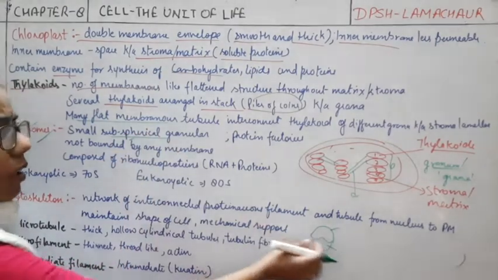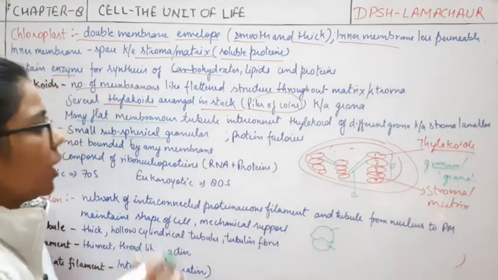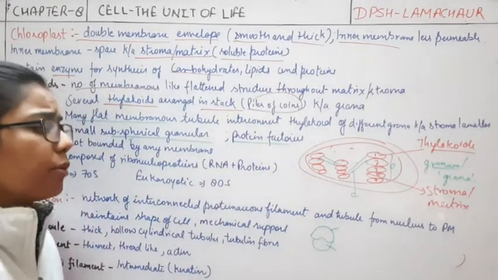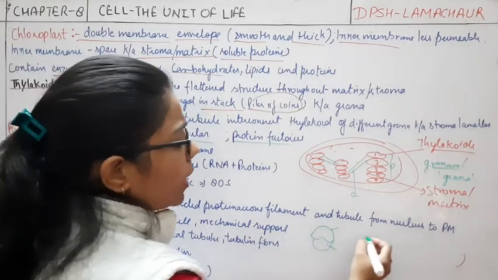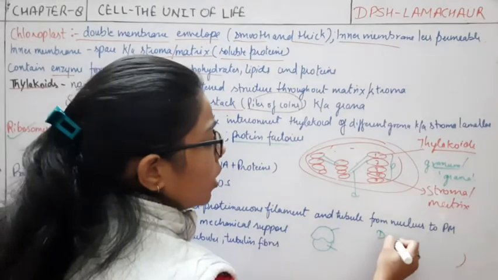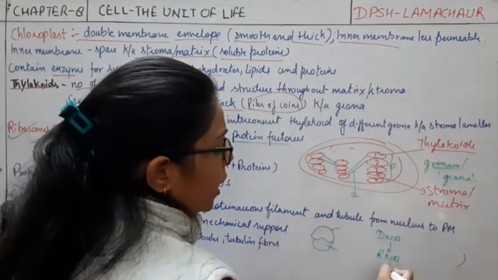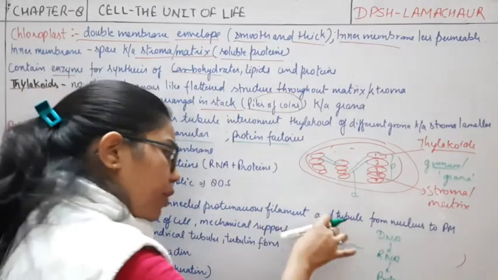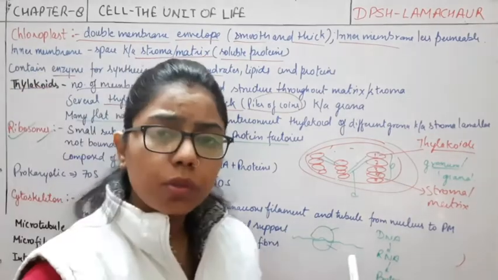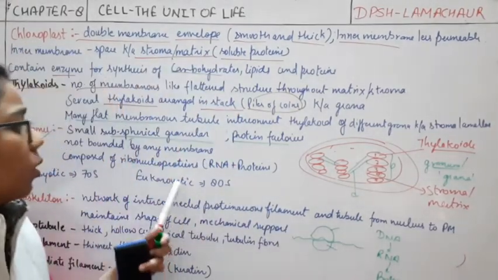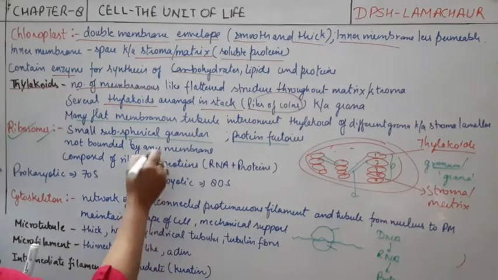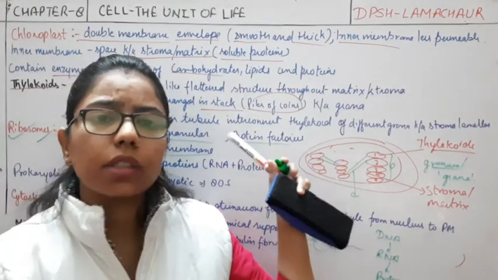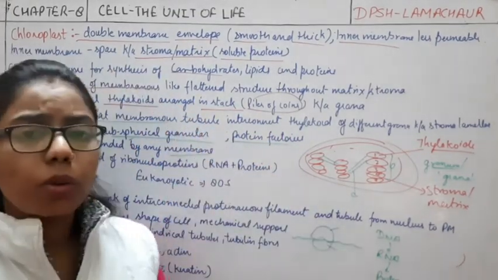Here what we have to understand is that the ribosome is small and subspherical. It's not a whole sphere, it is subspherical and granular. It is also known as the protein factory. Why? Because it helps to make protein. These are attached to the mRNA: DNA changes into RNA, which RNA? mRNA. Then it forms the protein. So here this is the mRNA, messenger RNA, in which these ribosomes are present, and it helps to make protein, right? So that's why it is also known as the protein factory. Now, it is not bounded by any membrane, right? So the above two organelles which we have discussed here, mitochondria as well as the chloroplast, these are what?